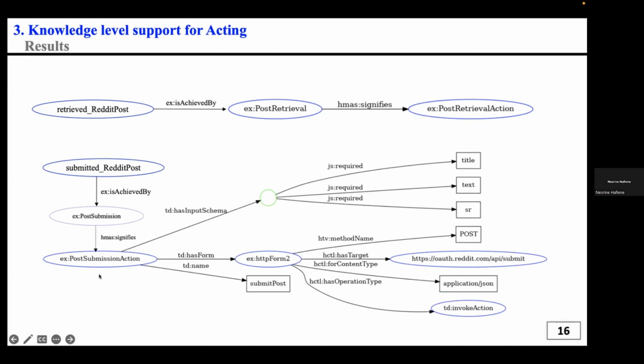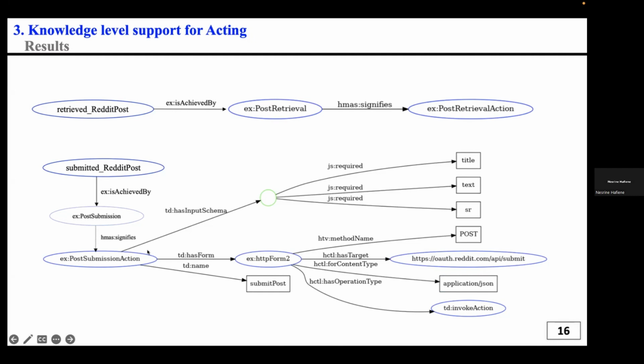So this action is specified through a form defined by the property TG has form that describes here an HTTP post request that describes the submit process that will be used by the agent to submit a post.